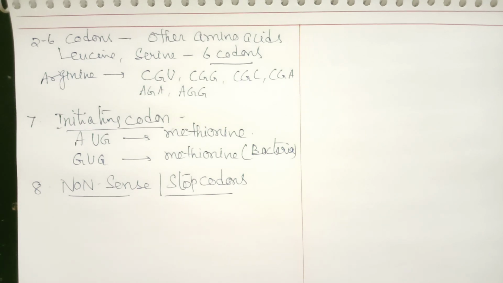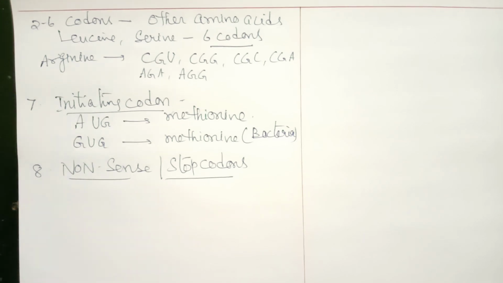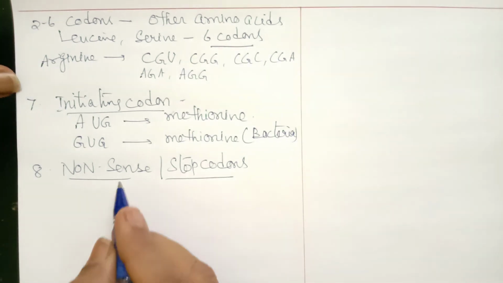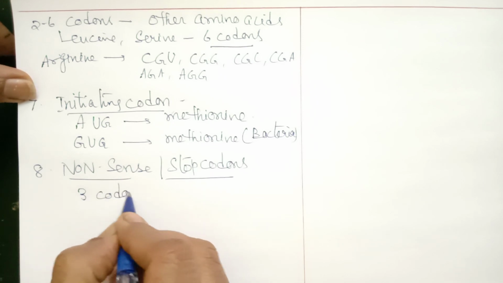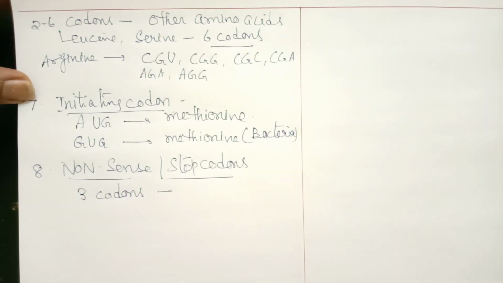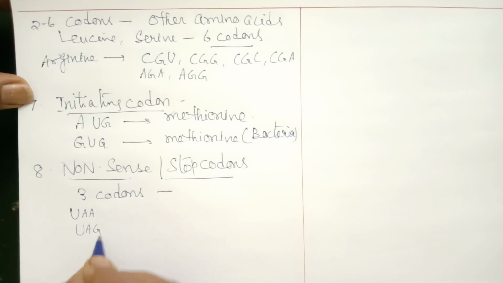We have earlier discussed there are 61 sense codons, out of a total of 64. Those 61 are called sense codons because they represent one or the other amino acid. The remaining 3 are the nonsense codons, or stop codons. They are UAA, UAG and UGA. These are the 3 stop codons.